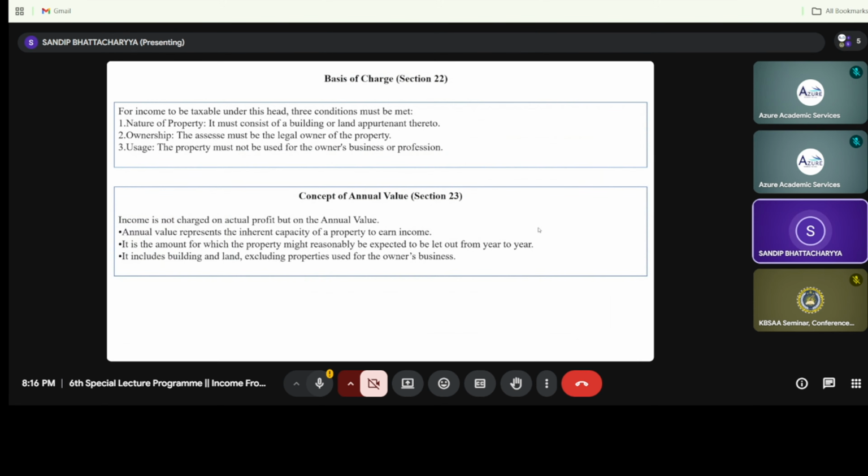For this year it has been let out, but for the next year it is not mandatory that the let out provision will apply. It may be self-occupied, that is the owner's own residential purpose, and it includes land or building, excluding properties used for the owner's business.